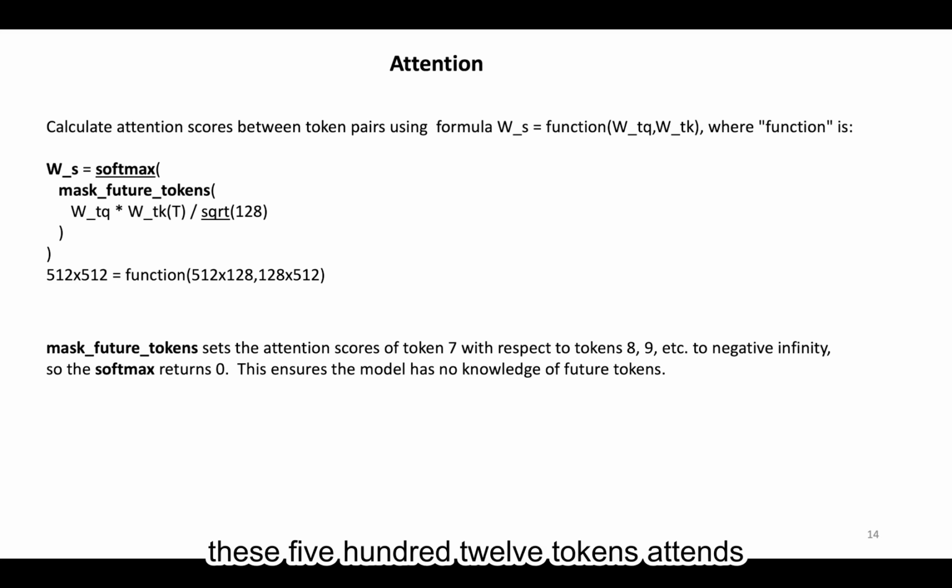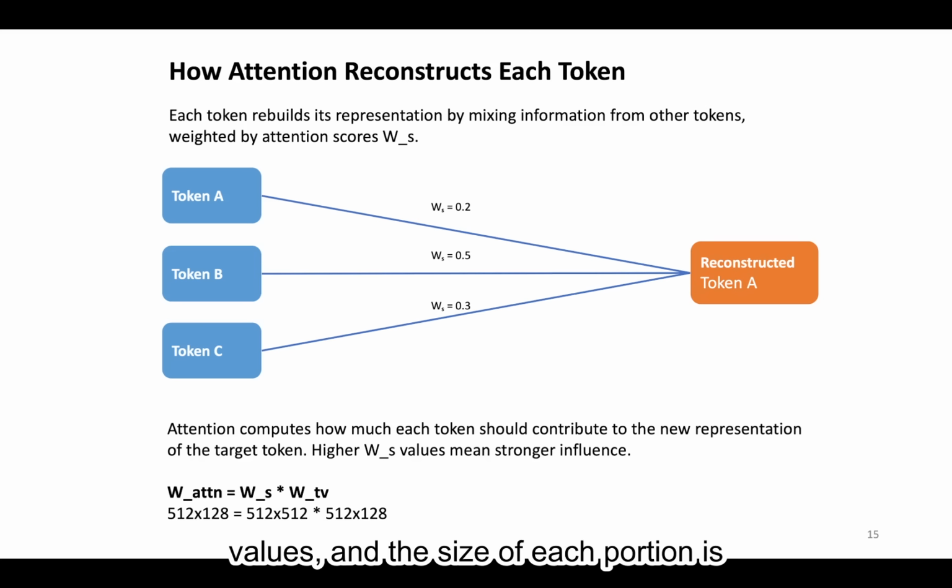Then we multiply the WS matrix by the WTV matrix to rebuild each token's value from the values of other tokens. During this process, each token takes a portion of other token values, and the size of each portion is determined by the corresponding entry in the WS for that token pair.